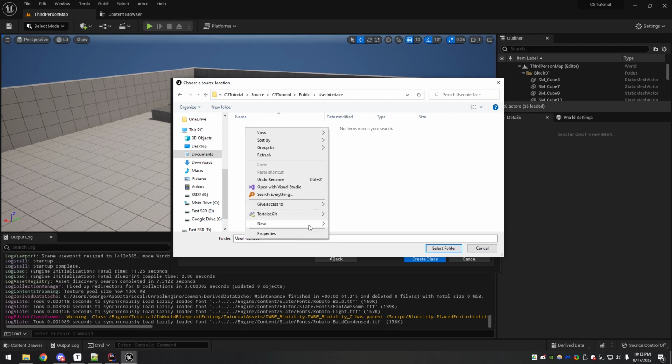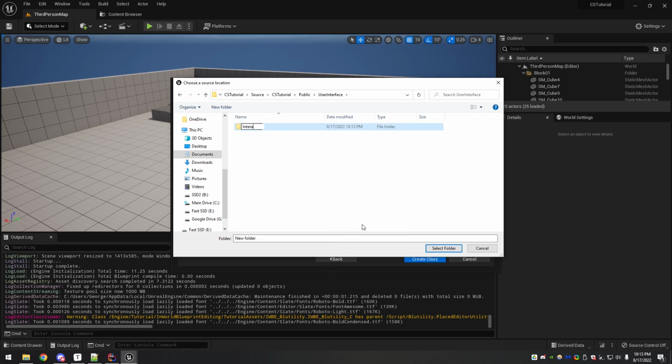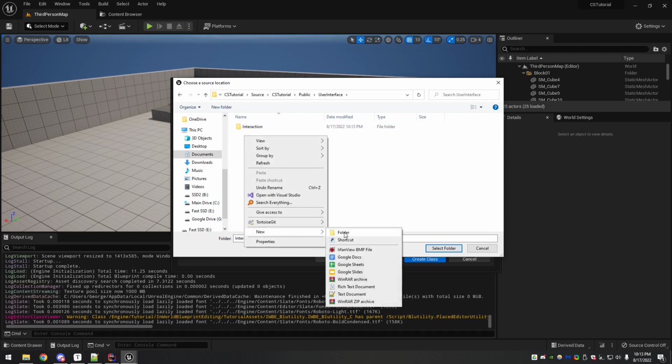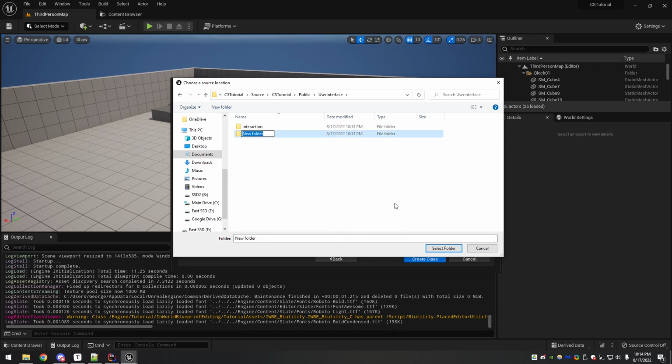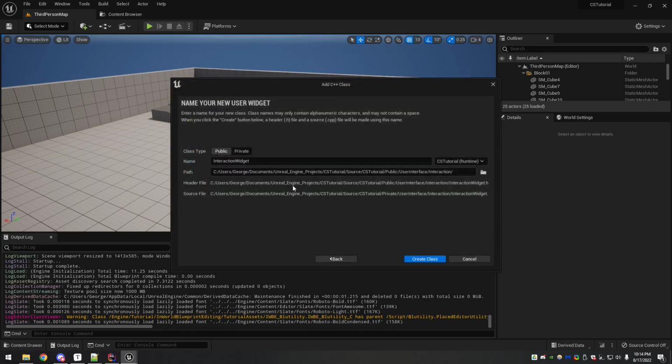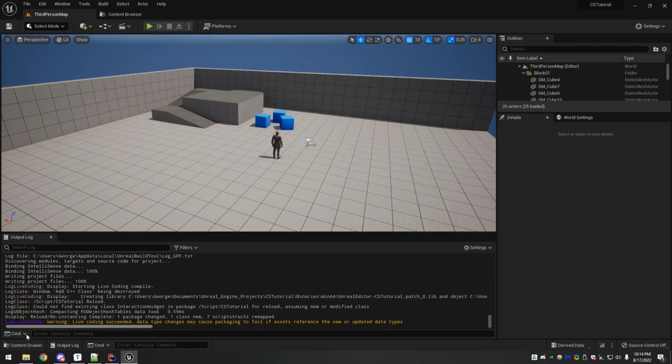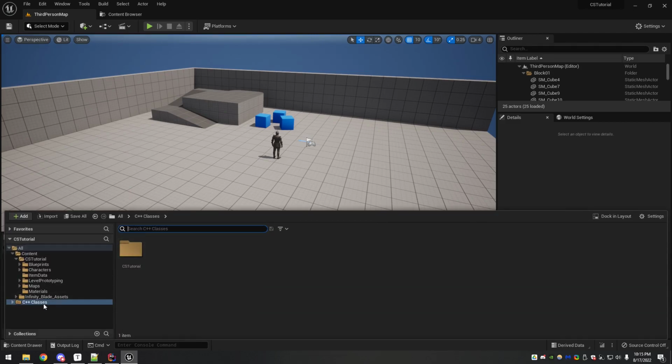And inside of this, I'm making a subfolder just called interaction. We're about to make some widgets in this as well, so go ahead and make another subfolder called inventory if you are using this same folder structure as me. This just keeps it nice and organized. So interaction widget goes in interaction. Make sure everything looks good here. It is a user widget. All right, and so that one finished successfully, and so now I'm gonna go create another one.